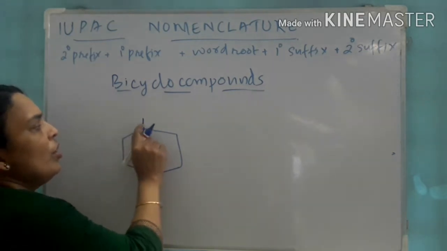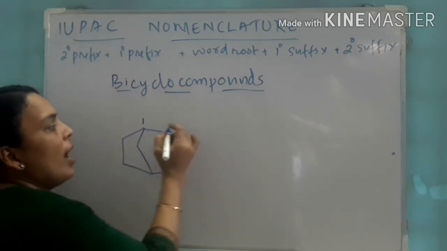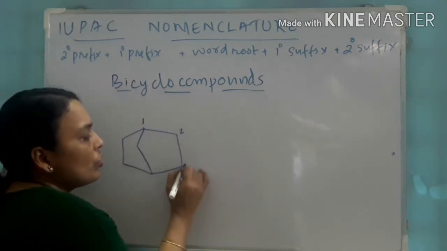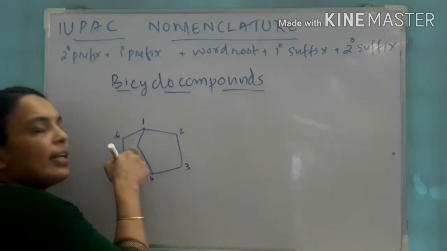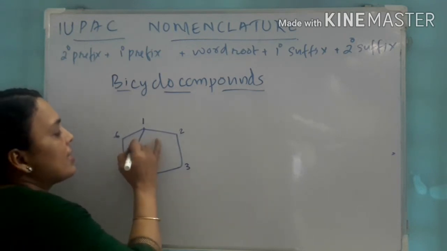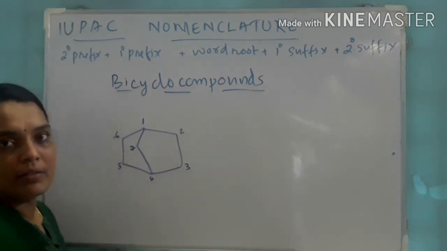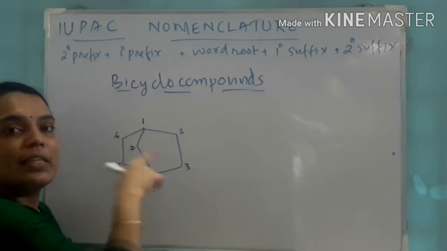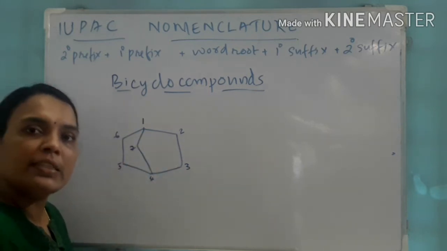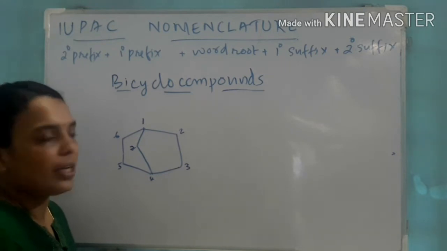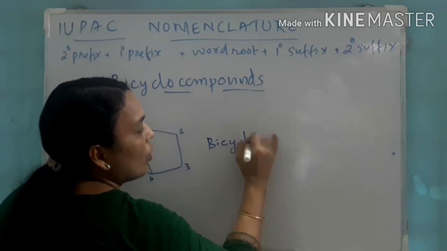Here let us start with the bridge carbon. Let us give it as 1 and this is 2, 3, 4, 5, 6. Then come to this 7. So the total number of carbons present in this compound is 7. That is its parent name, heptane. The name becomes bicyclo.